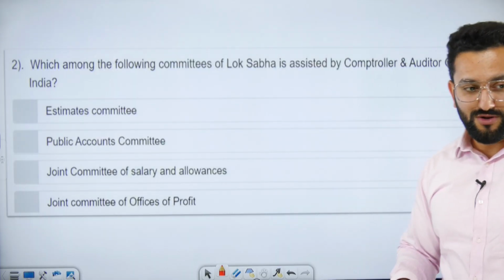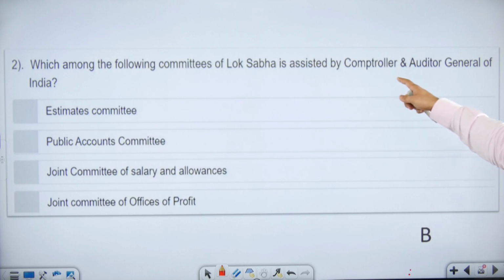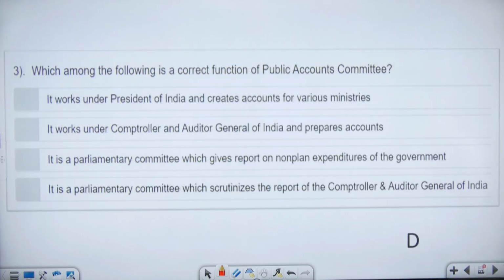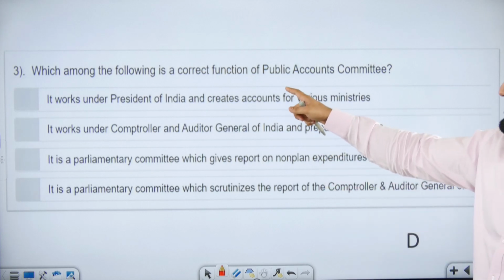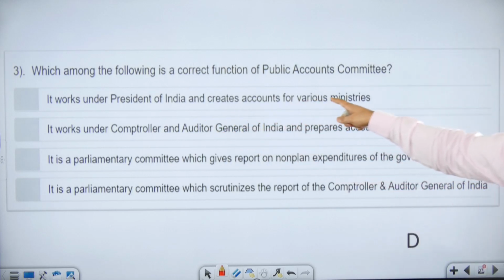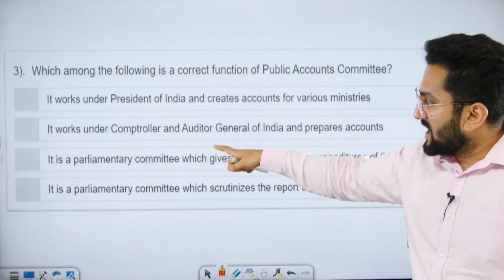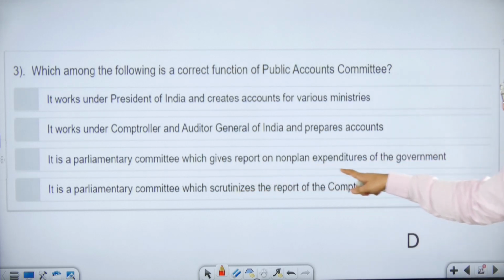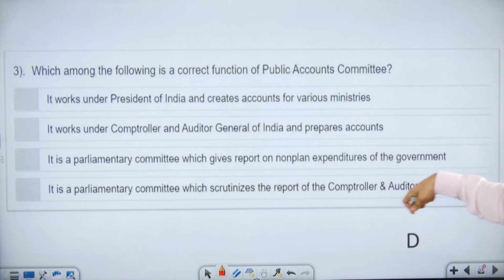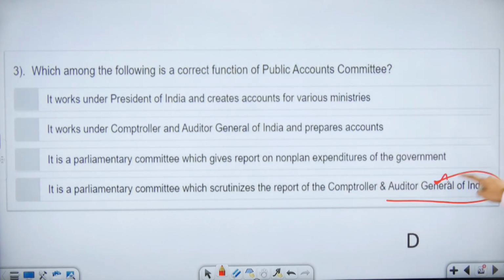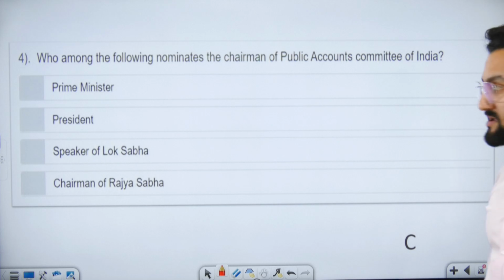Now just attempt this question. Which of the following committees of Lok Sabha is assisted by CAG? I told you it is the Public Accounts Committee. Which one of the following is the correct function of the Public Accounts Committee? Come on. It works under the President of India, creates accounts of various ministries. It works under the CAG of India, it prepares accounts. It's a parliamentary committee which gives a report on non-plan expenditure of government. It is a parliamentary committee which scrutinizes the report of the CAG. It is correct, right?